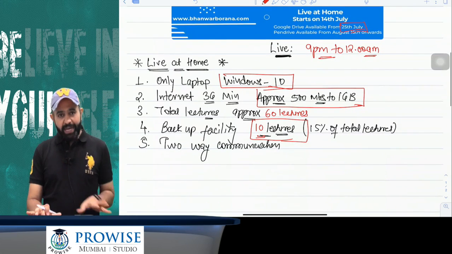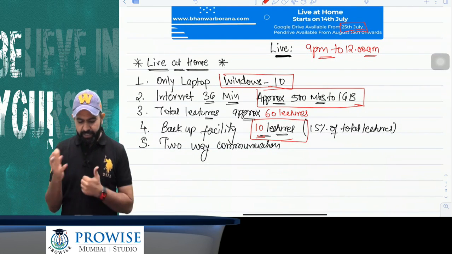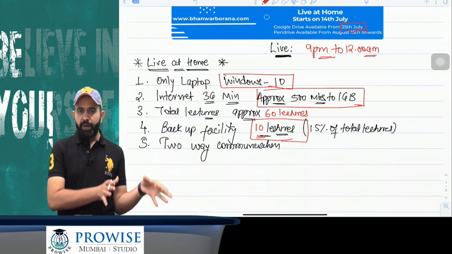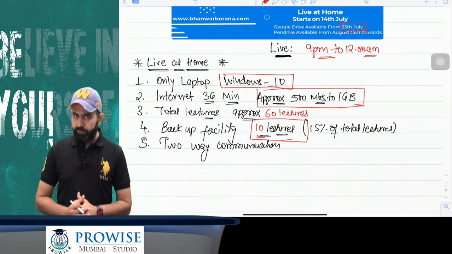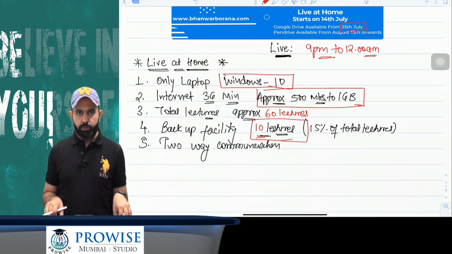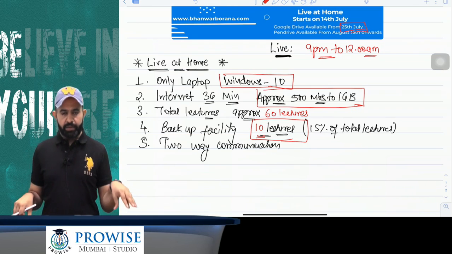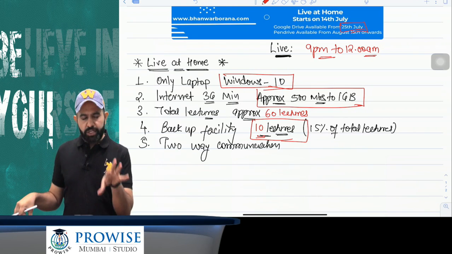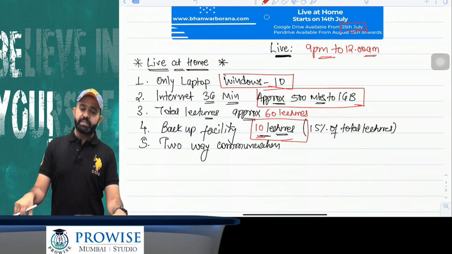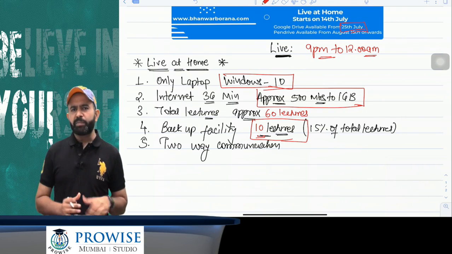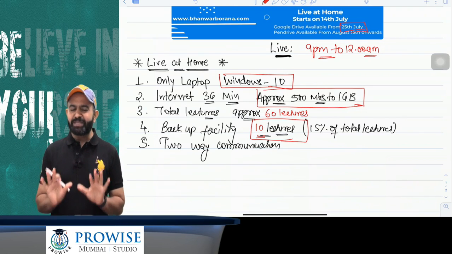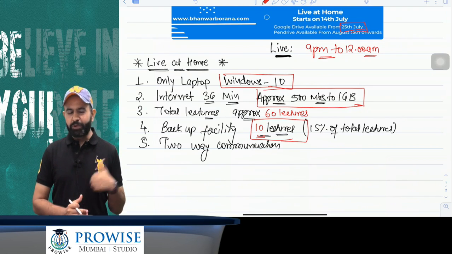For the live at home batch, there are some requirements. First, will the lecture be available on mobile or laptop? Only laptop, and that should be a Windows 10 laptop. The lecture is available only on a Windows 10 laptop. Second, what is the internet requirement? The minimum requirement is 3G. Everyone has 4G now, but a minimum of 3G is required for the internet.